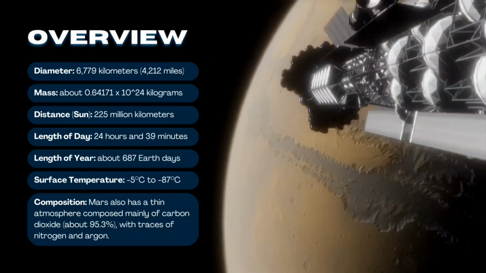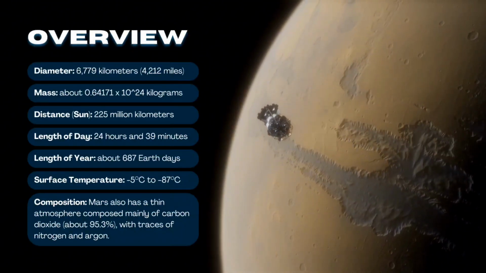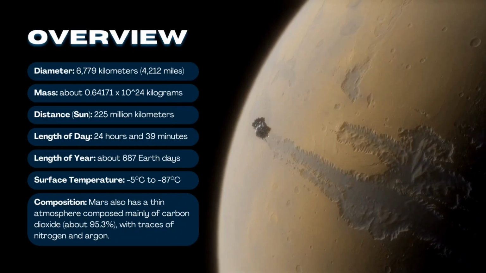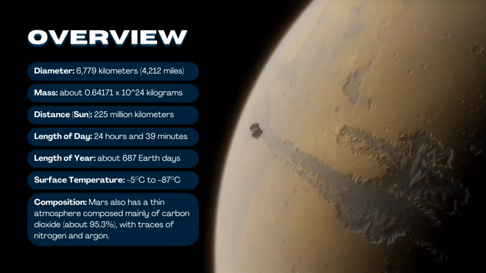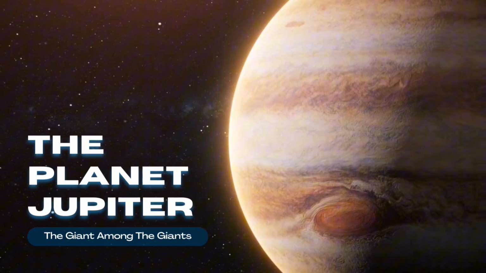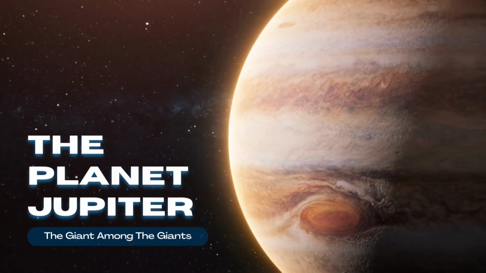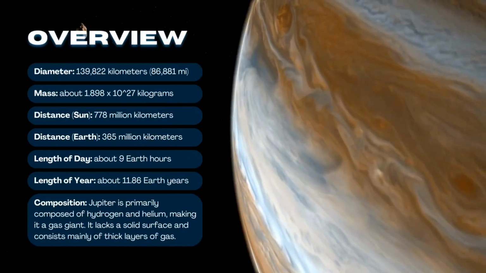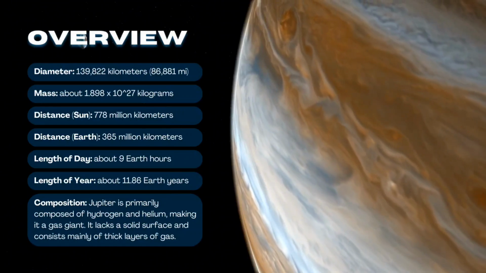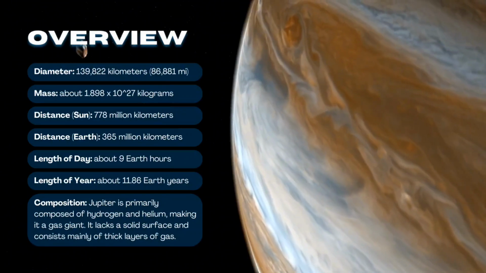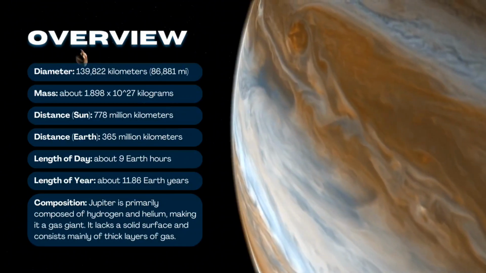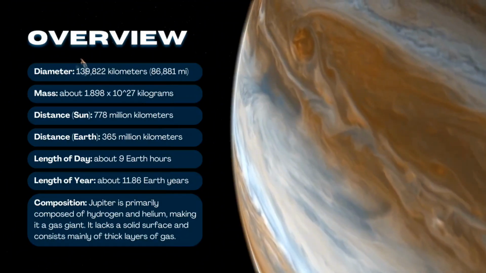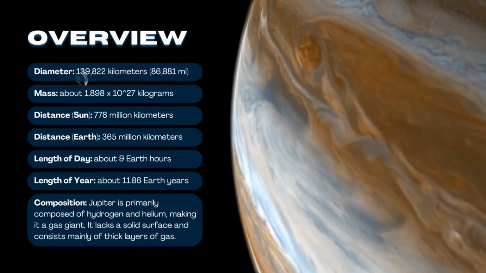Composition. Mars also has a thin atmosphere composed mainly of carbon dioxide, about 95.3%, with traces of nitrogen and argon. The planet Jupiter, the giant among the giants. Overview. Diameter: 139,822 kilometers, 86,881 miles. Mass: about 1.898 times 10 to the 27 kilograms.